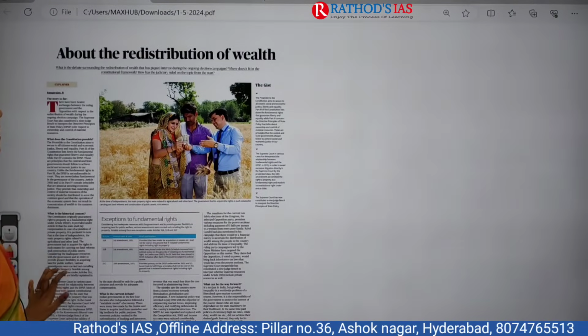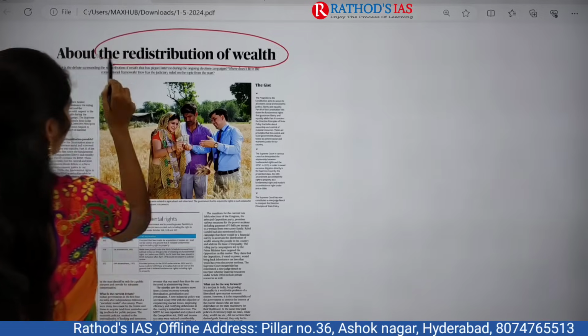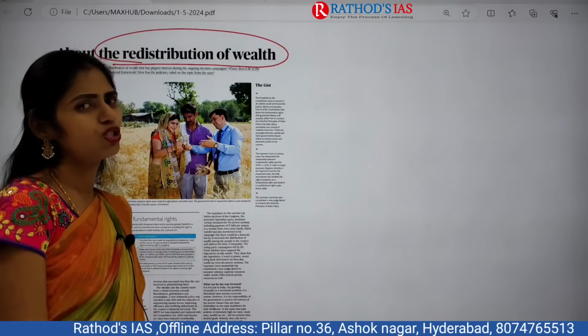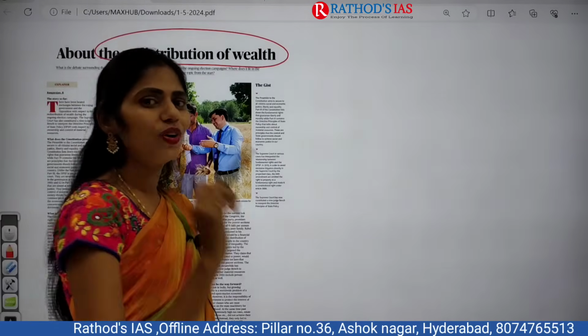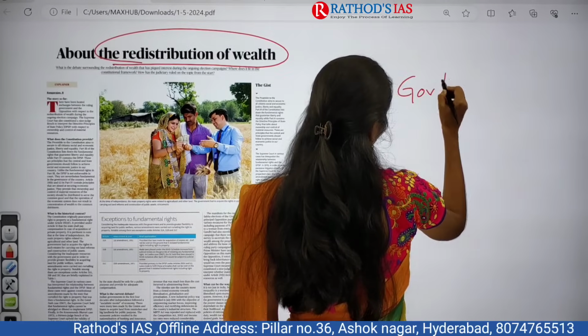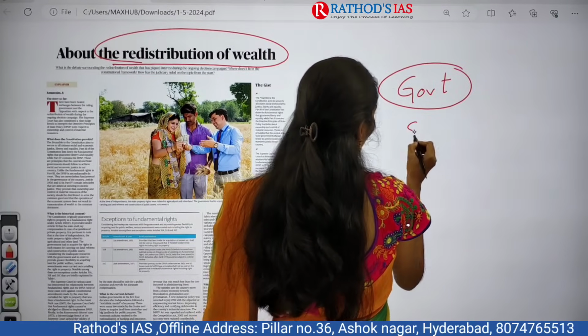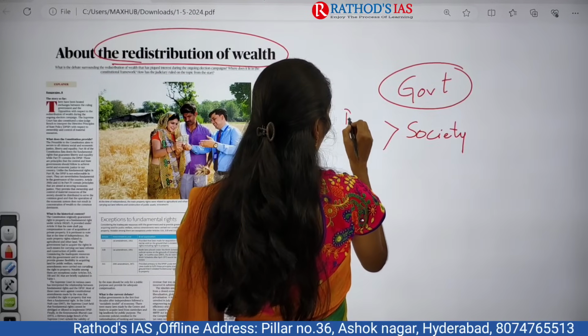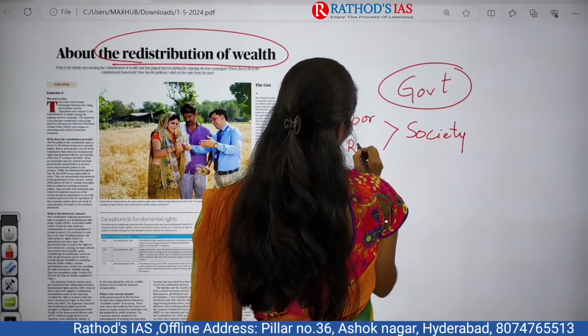And now let us see the next article. It is about the redistribution of wealth. Have you ever heard this term, redistribution of wealth? So I will tell you one story. Here we have government, and we have society. In this society, for example, we have poor people and rich people.